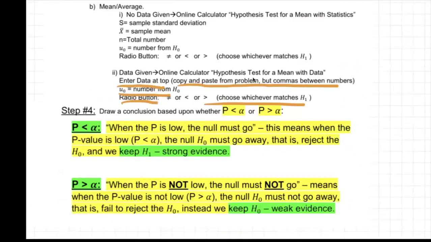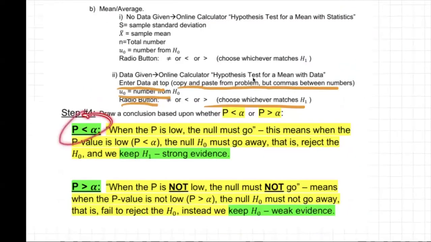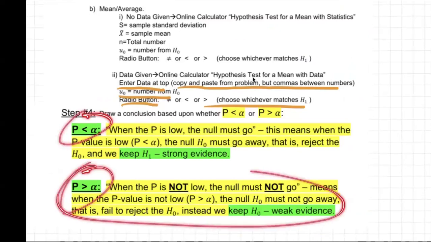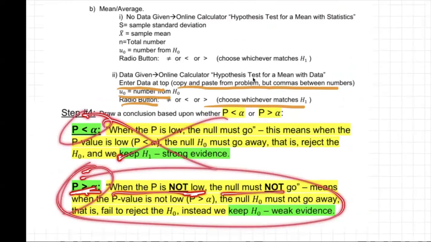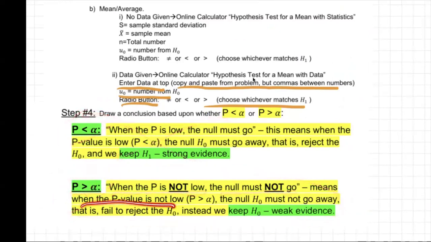Okay, what does that mean? Come on down. So do we have P less or P greater? We have this one, P greater, not that one. What do you do when P is greater? When the P is not low, the null must not go. It means when the p-value is not low, it's greater, the null must not go away. That is, fail to reject the null. Keep H0, weak evidence.